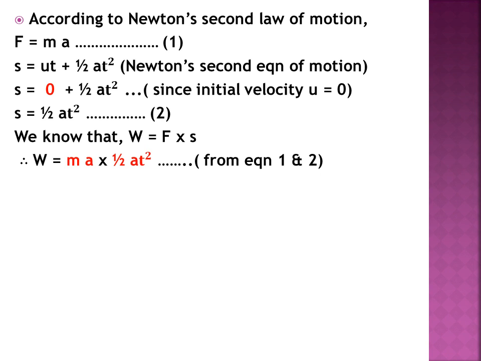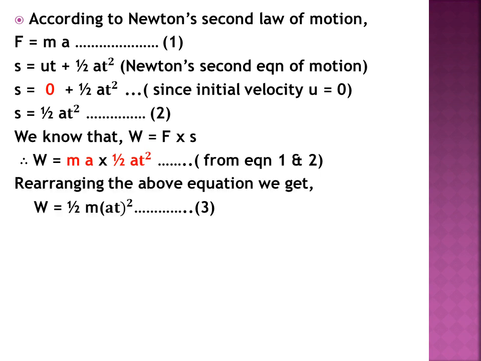So we can write our W as m a multiplied by half a t square. By rearranging, we can write W as half m a multiplied by a square and t square. So we can write (at) the whole square. This becomes our equation 3.